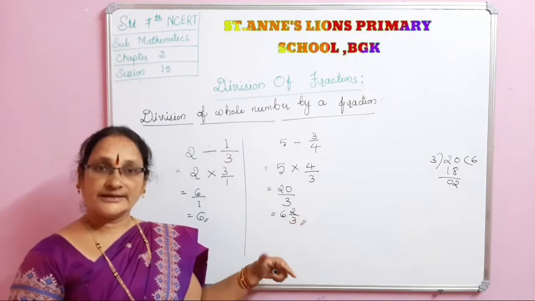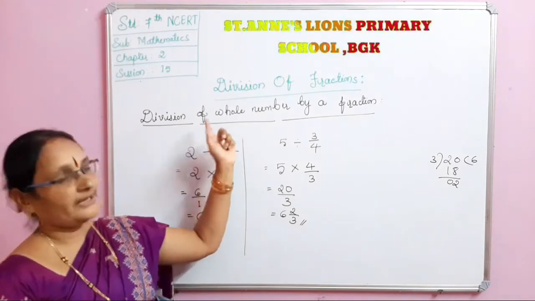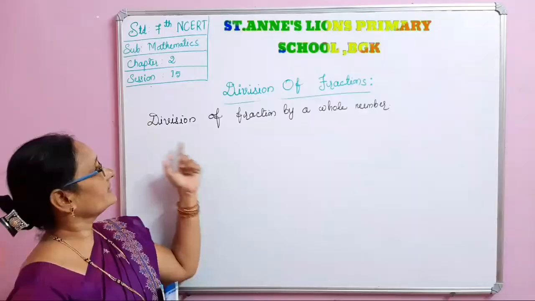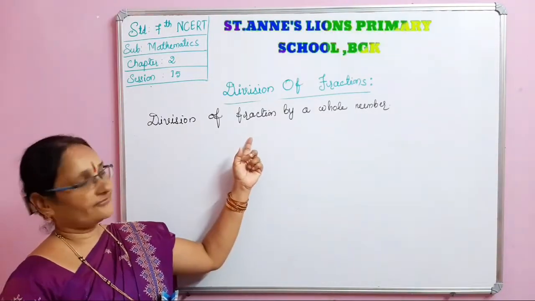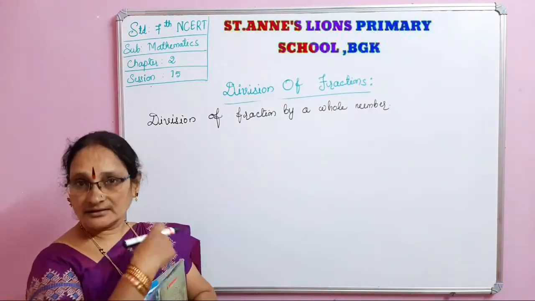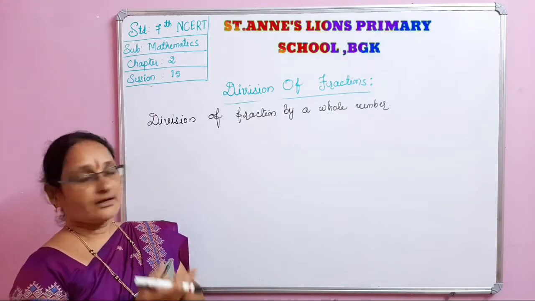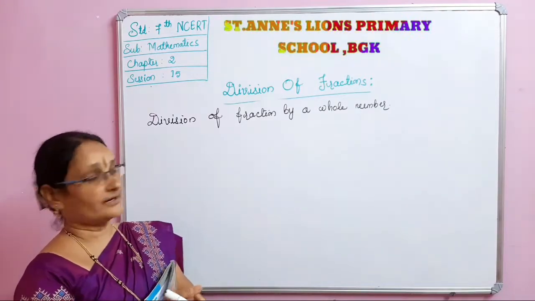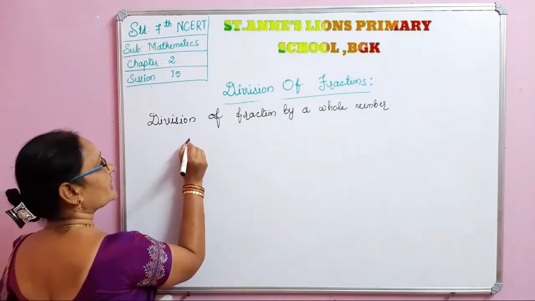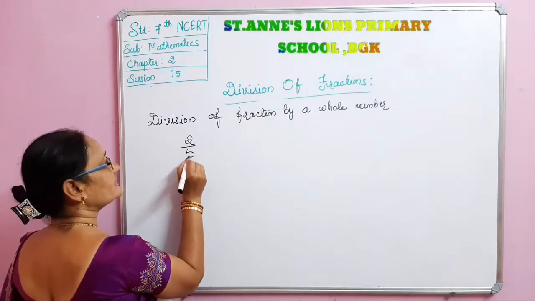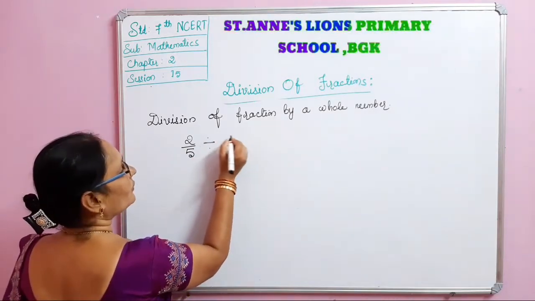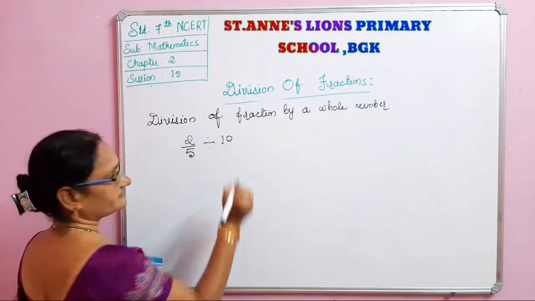Now we learn the next topic, that is fraction by a whole number. How to divide a fraction by a whole number. The next topic is division of a fraction by a whole number. In the previous topic what we have seen? Whole number by a fraction. Now fraction by a whole number. See, now we will take one fraction, 2 by 5, divided by a whole number, that is 10.